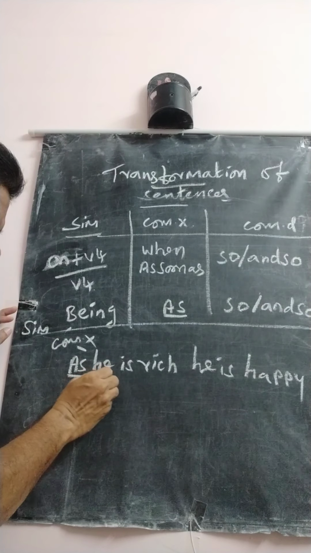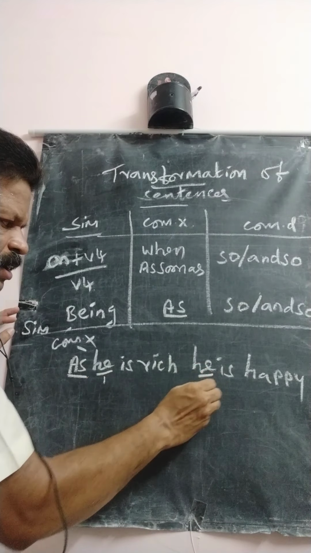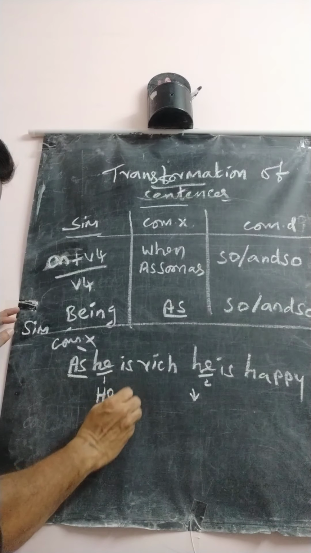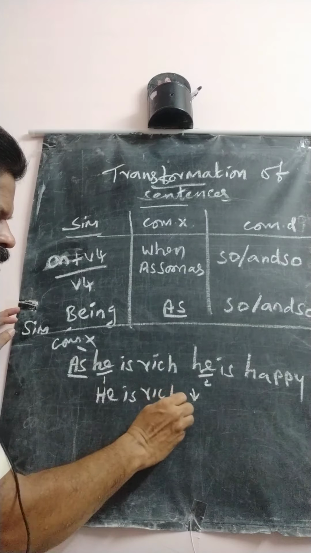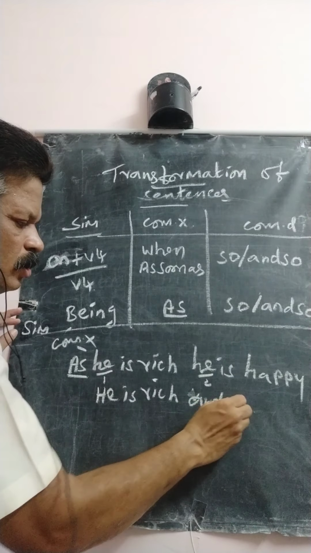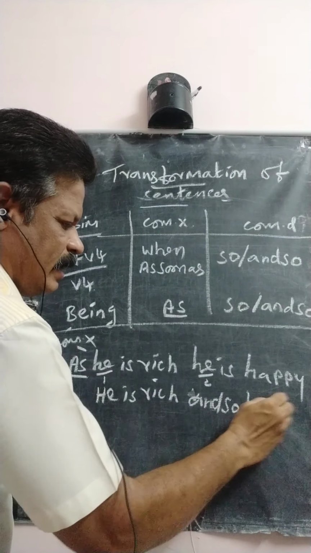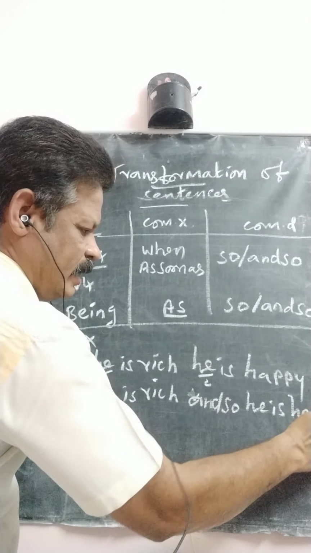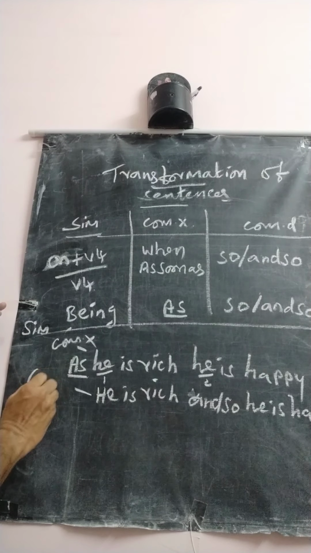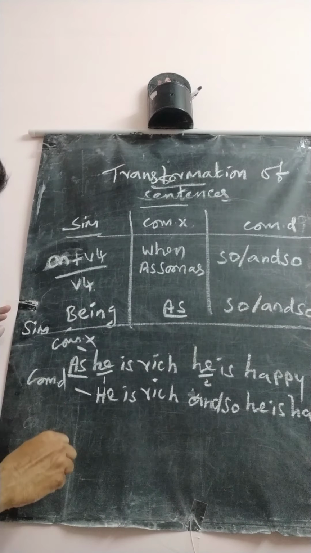First subject he, second subject he, so you use here and so. You write: he is rich and so he is happy. This is a compound sentence.